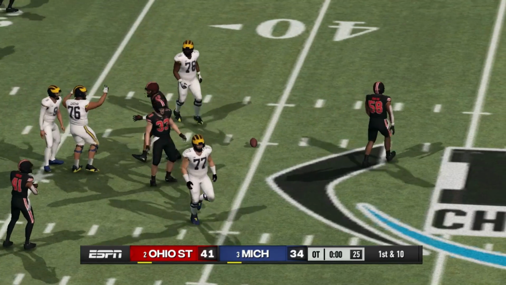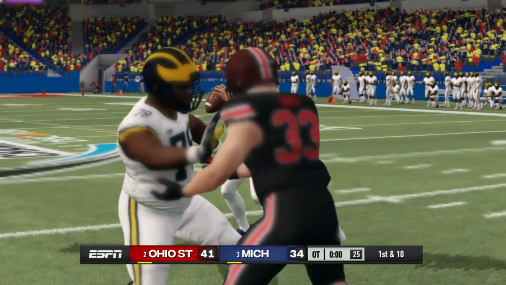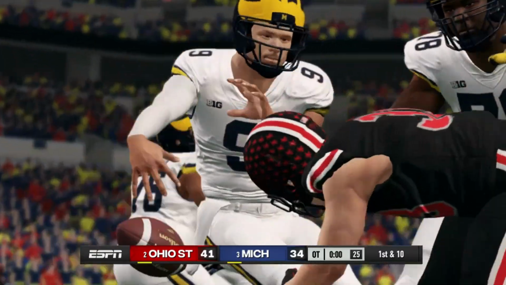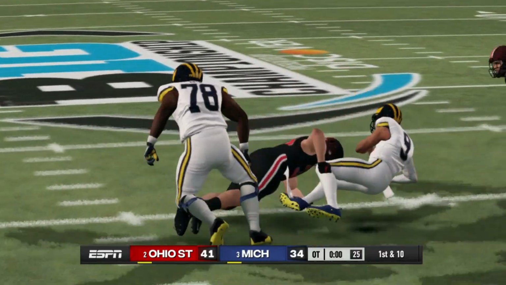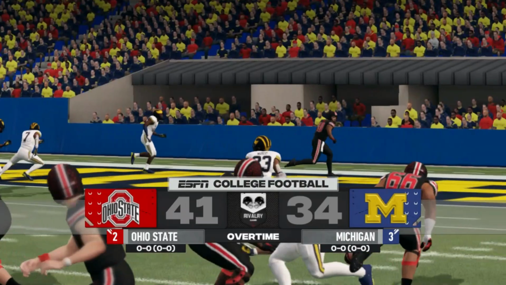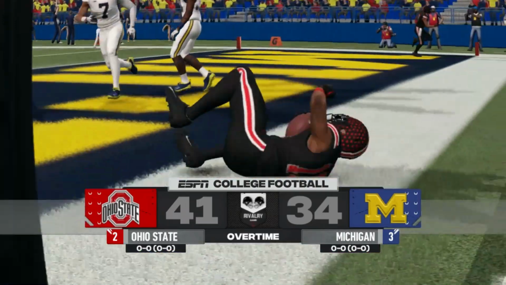It was that pass rush again for the Buckeyes. That's going to be the strength of their defense this year, and it came through here. I think that was Jack Sawyer that actually knocked it loose. JTT picked it up, and Ohio State will get the win here in the championship game. 41-34 the final score in overtime.